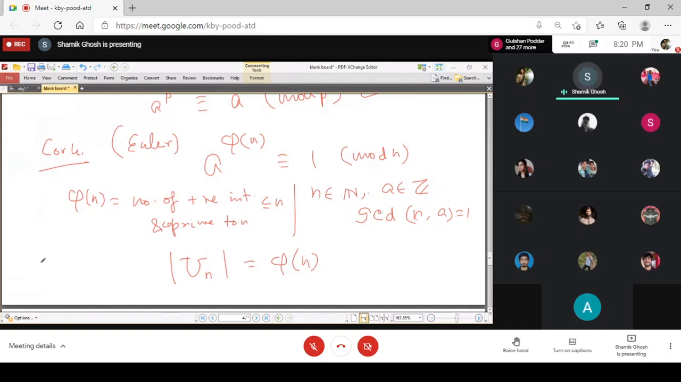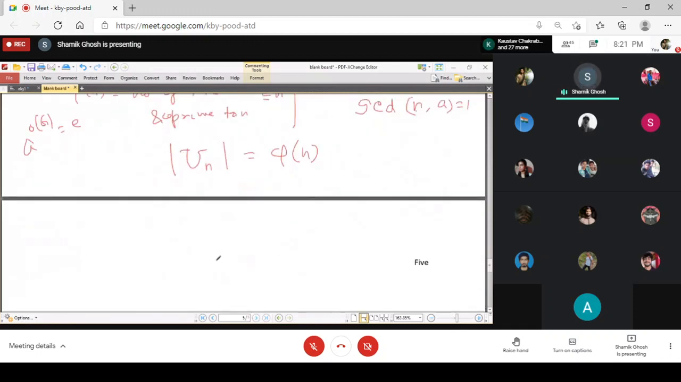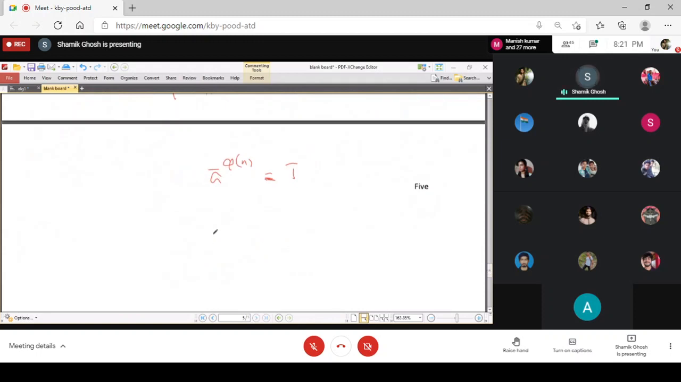So again by the same property that a to the power order of the group is the identity, and 1 bar is the identity here, you get that a bar to the power phi n is equal to 1 bar. And so a to the power phi n is congruent to 1 mod n.